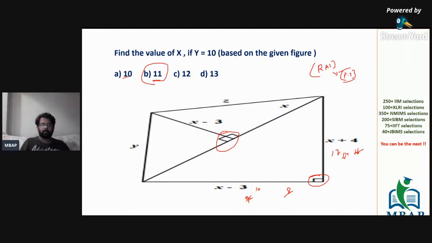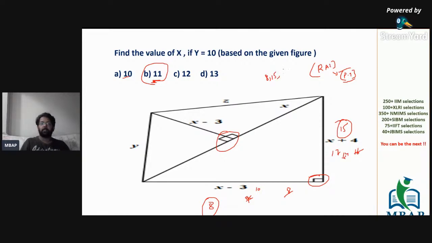In this question, if I put the value 11, 11 minus 3 is 8, 11 plus 4 is 15. So 8 and 15, did you find any Pythagoras triplet which has the values 8 and 15? We just solved it in the previous question.